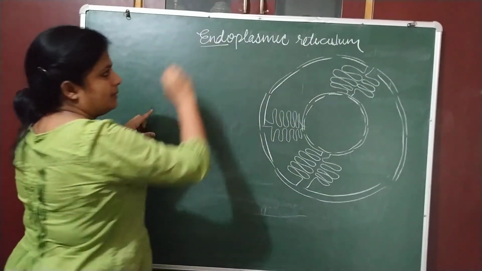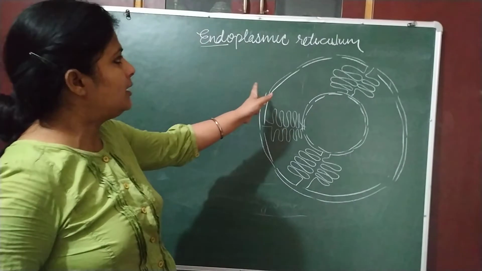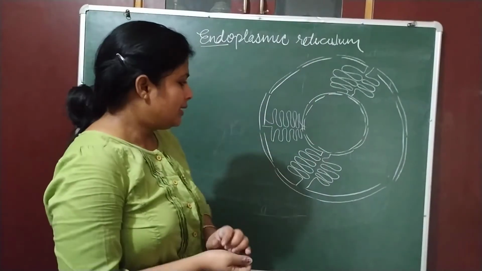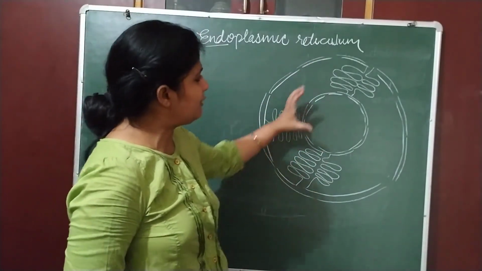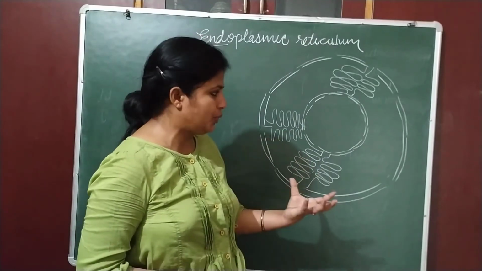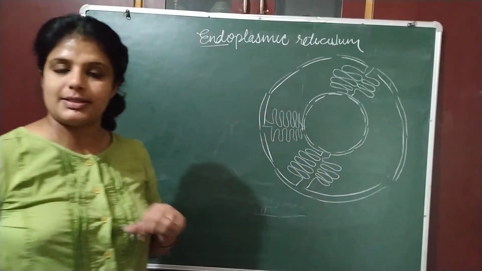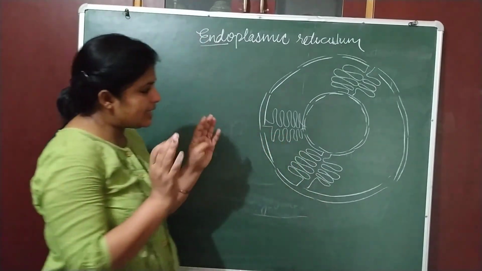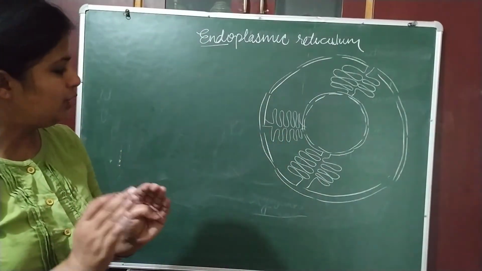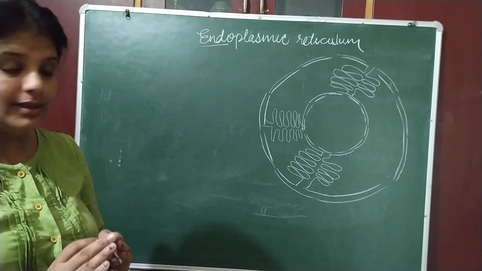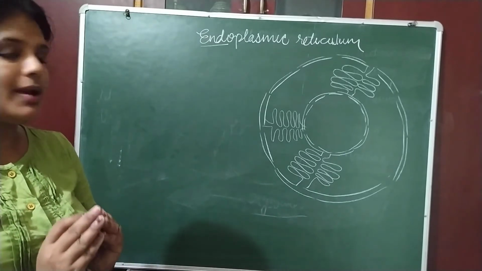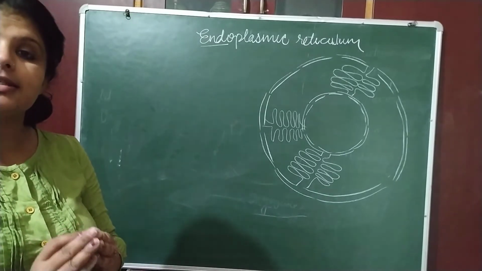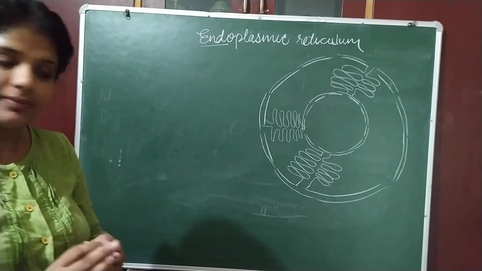एंडो मतलब अंदर, प्लाज्मिक मीन्स प्लाज्मा के अंदर, रेटिकुलम मीन्स नेटवर्क. Inside the plasma there is a network of double membrane tubule that is called endoplasmic reticulum. Now look on this diagram. As they are connecting link between nucleus and cell membrane, can we say that endoplasmic reticulum act as a cytoskeleton?